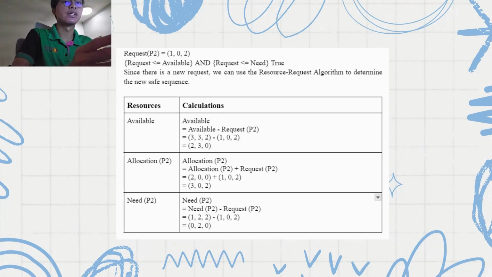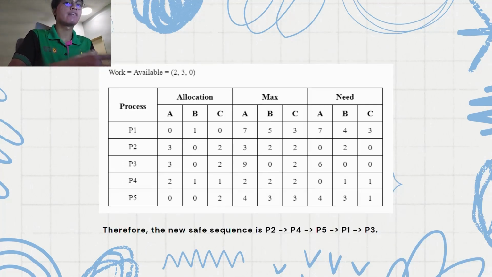So we just update 3 of the main variables, which are the available, the allocation of the process that requests the new resource, and the need of the process. The calculation is pretty simple, as you can see here. After we have updated all of this, we can put it back into the table and update the table. As you can see here, there are changes in the table, for P2, because P2 requests another resource. After running the Banker's algorithm again, we get a new safe sequence, which is P2 followed by P4, P5, P1, and P3. It's pretty much the same as before. So I think that's pretty much it.